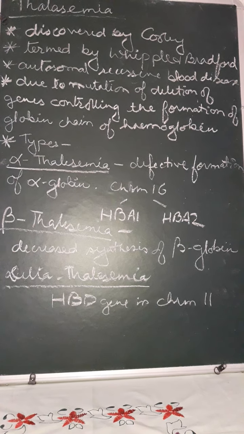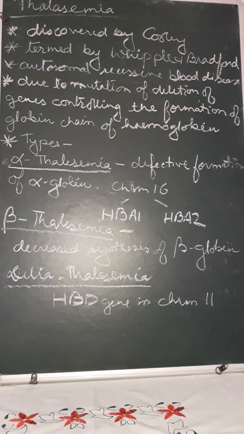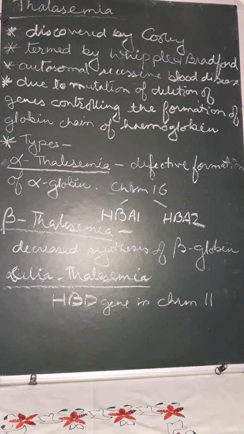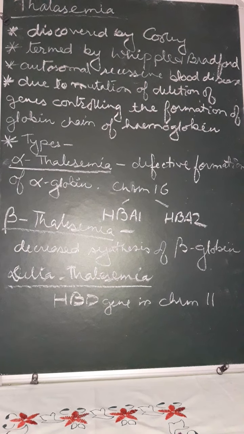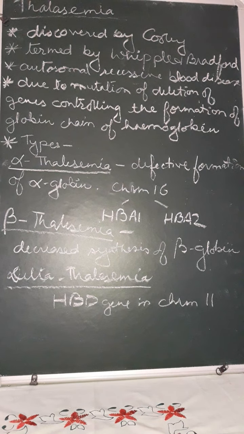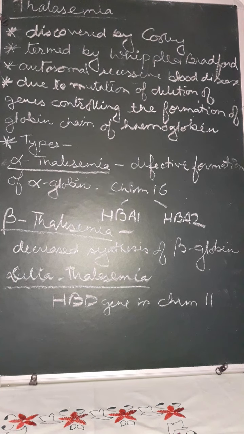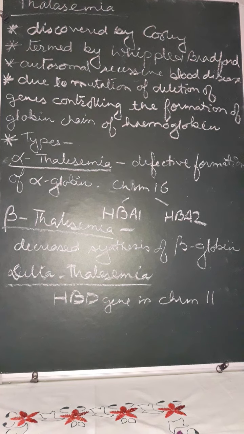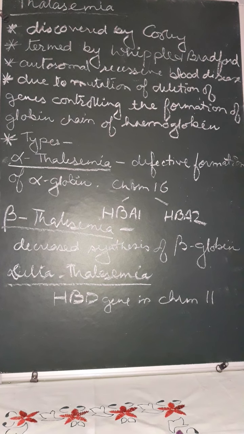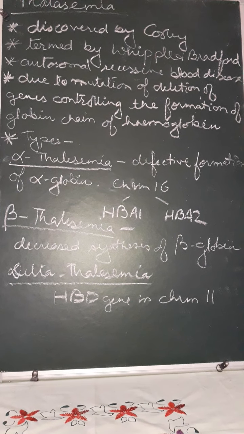Then beta thalassemia occurs due to decreased synthesis of beta globin. The HBB gene is present on chromosome number 11. A defect occurs in the allele, and the organism suffers from thalassemia minor if it is to a lower extent, and thalassemia major if it is to a large extent. Here the symptoms are anemia, hepatosplenomegaly, cardiac enlargement and skeletal deformities.